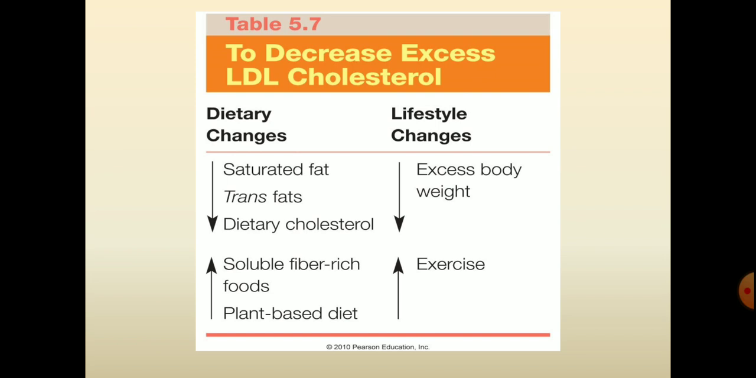The changes are dietary changes and lifestyle changes. In the dietary changes, saturated fat, trans fat, and dietary cholesterol should be decreased in the diet. They should be avoided, or decreased to the minimum to avoid the above mentioned complication. And there should be an increase in soluble fiber rich food and plant based diet, so that it helps in decreasing the deposition of fat on the walls of the artery.